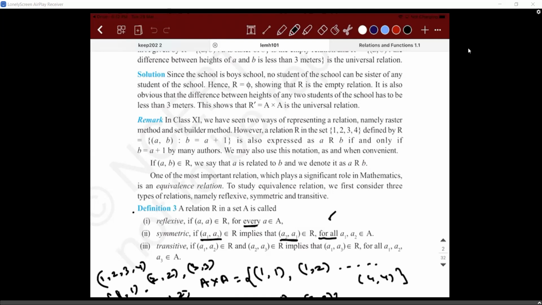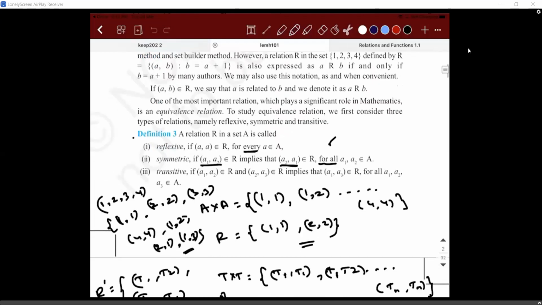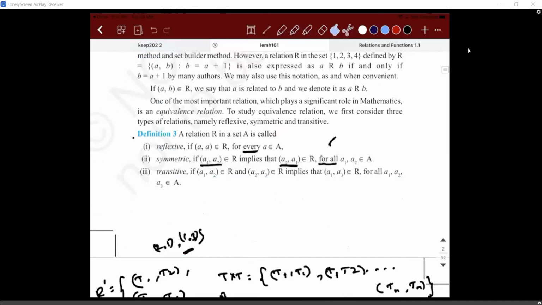Now the transitive is, you're trying to say if (a1, a2) belongs to R and (a2, a3) is another ordered pair that also belongs to the same relation R, if these two are satisfied, then you should be able to find a third ordered pair, the first element of the first pair and the second element of the second pair, then you say the relation is transitive.